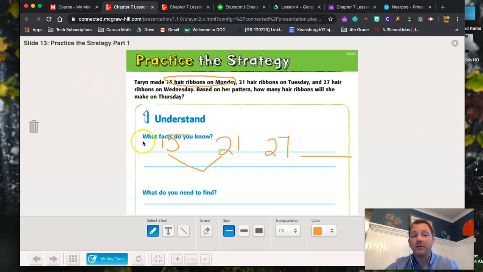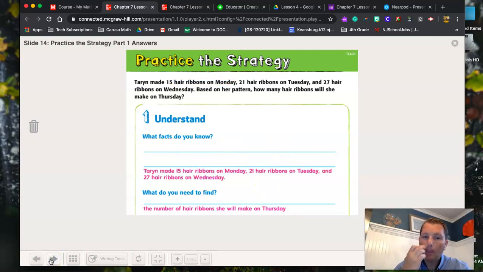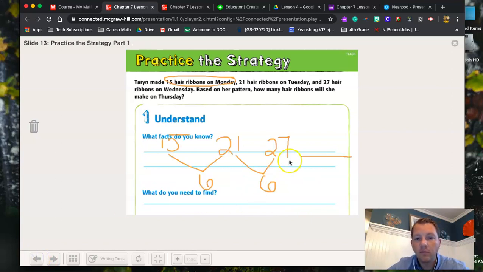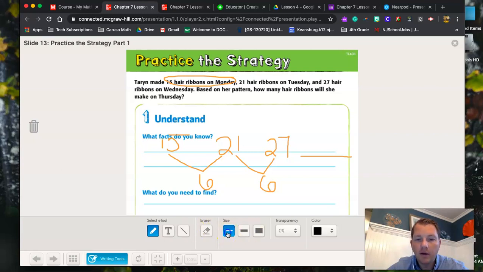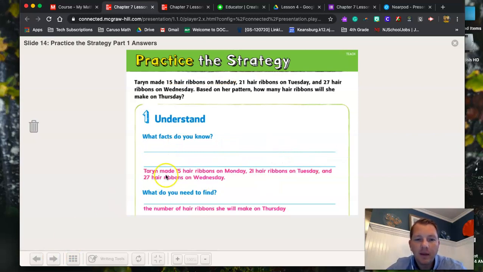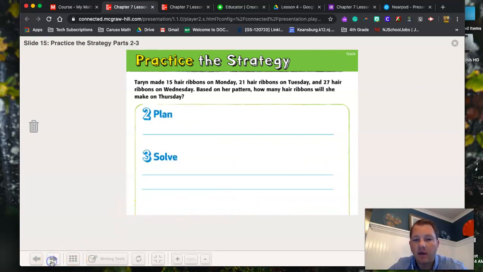So for this one, the difference between 21 and 15, we know that the difference is 6. And the difference between 21 and 27 is 6. So what's going to be the final answer over here? If we're going all the way over from 27, what are we going to increase to? The correct answer is going to be 33, because 27 plus 6 is going to give us our 33. We'll have made 15 hair ribbons on Monday, 21 hair ribbons on Tuesday, and we have to figure out how many she's going to have on Thursday.